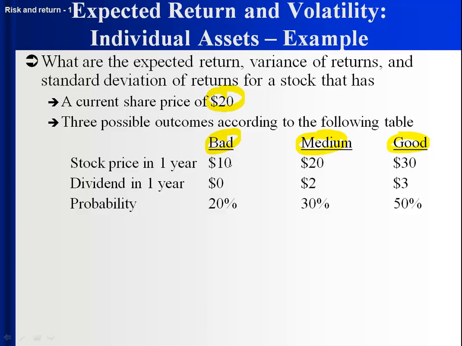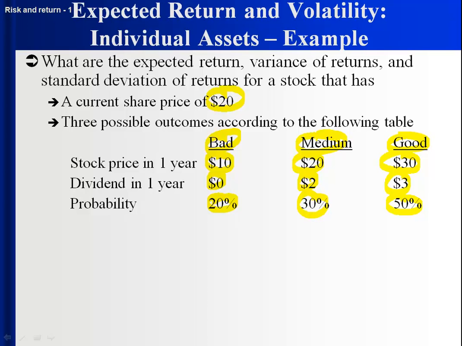If things turn out bad, it'll be at 10, no dividend, and there's a 20% chance of that happening. Medium, the price won't change, it'll still be at 20, but there'll be a dividend of $2, and there's a 30% chance of that happening. And there's a 50% chance that things will turn out good, in which case the stock price will be priced at 30 and you'll have a $3 dividend.